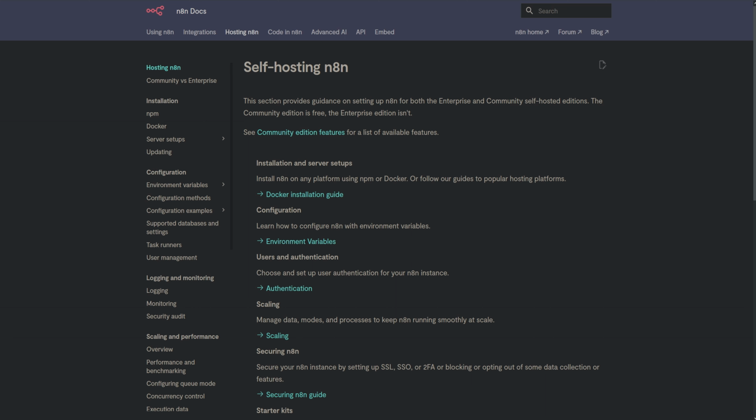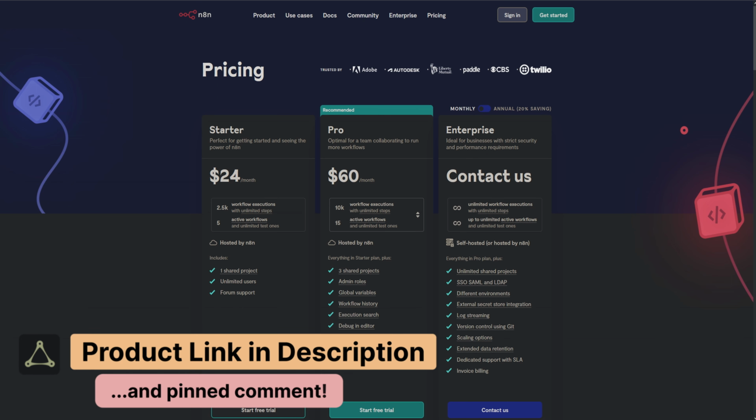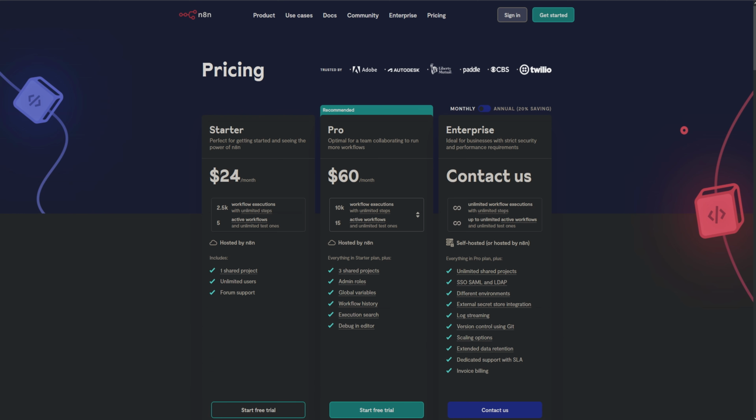It doesn't have all of the features that you would find in the enterprise or pro editions, but for a single solopreneur such as myself, and I'm guessing many of you are, the community edition works perfectly well. If you want to try out n8n, but you don't yet want to get into self-hosting, I would just give it a try on the starter plan and do the free trial, which I believe is 2 weeks. Though correct me on that if I'm wrong.